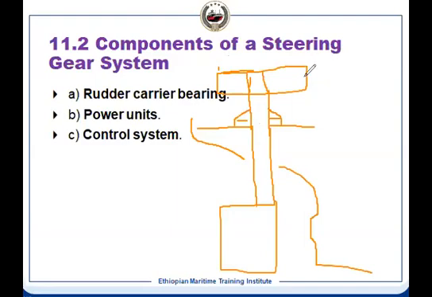And then we have the control system. What is the control system? The rudder has to turn to a particular degree, so the bridge is giving you the order for that. So there will be a transmitter in the bridge, and there is a receiver here. That is the control system. After that, accordingly, the rudder is turned. So these are the main components of your steering gear. Now we'll see each component and how it works.